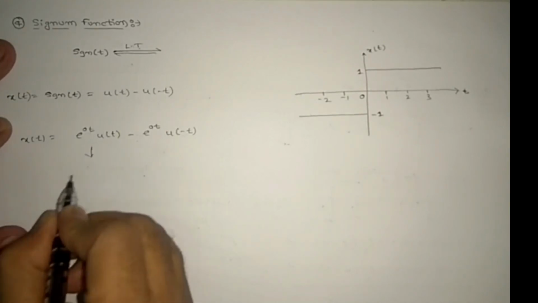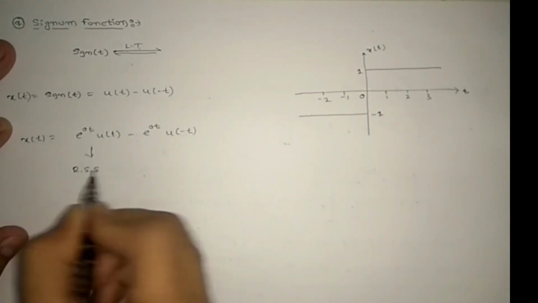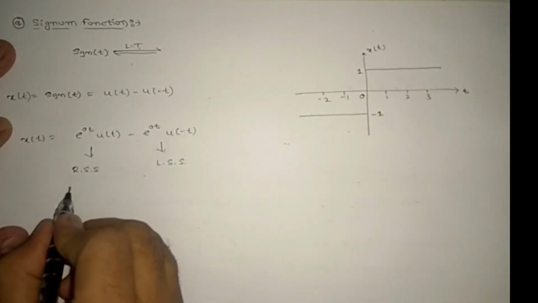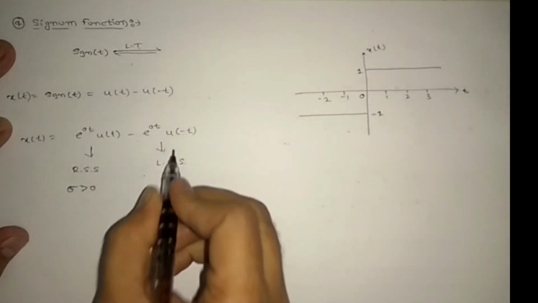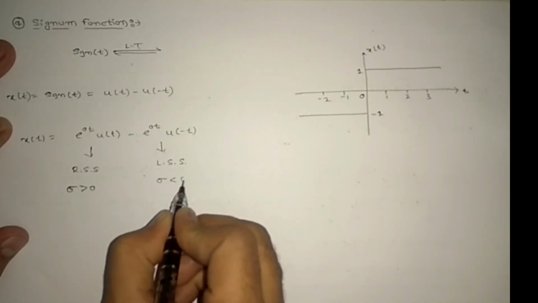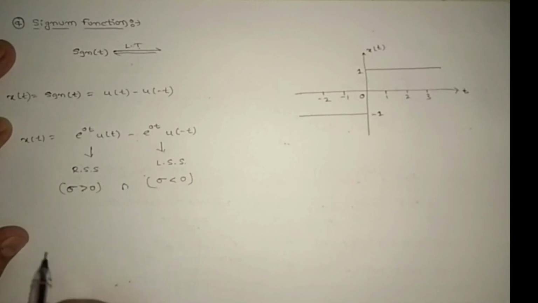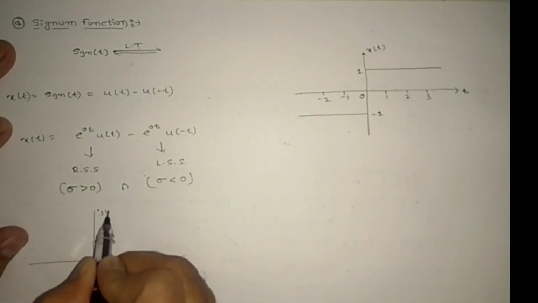So this is a right sided signal and this is a left sided signal, and for this the ROC is sigma greater than 0, for this the ROC is sigma less than 0. Any intersection point? For this the ROC is in the s plane with j omega axis.